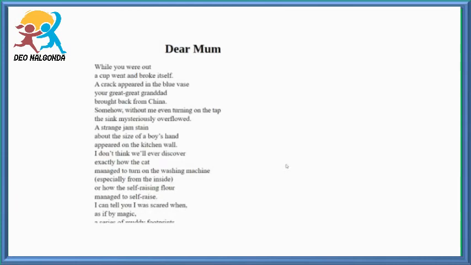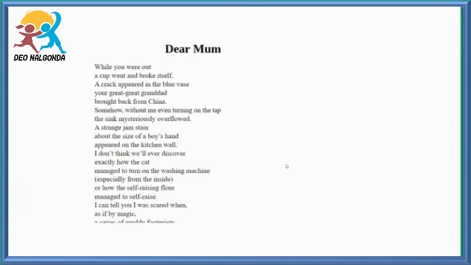Coming to the first stanza, while you were out, a cup went and broke itself. A crack appeared in the blue vase your great great granddad brought back from China. Children, I'm repeating once again, you have to listen carefully. While you were out, a cup went and broke itself. A crack appeared in the blue vase your great great granddad brought back from China.